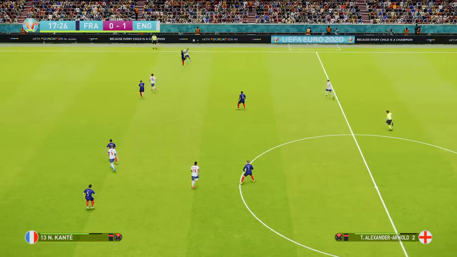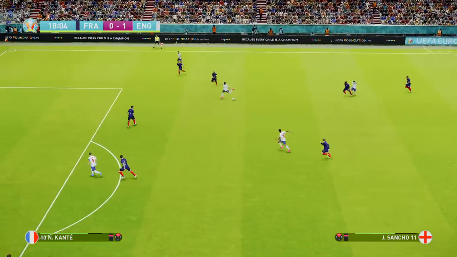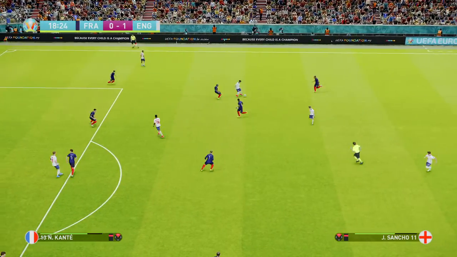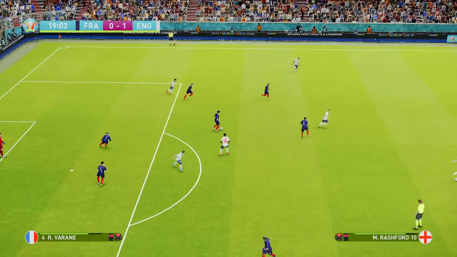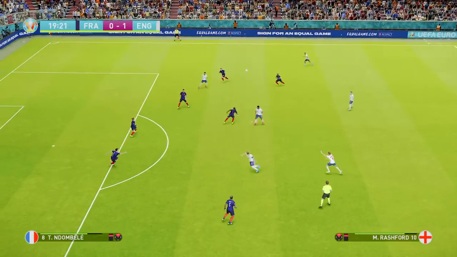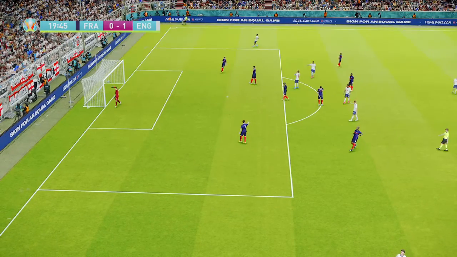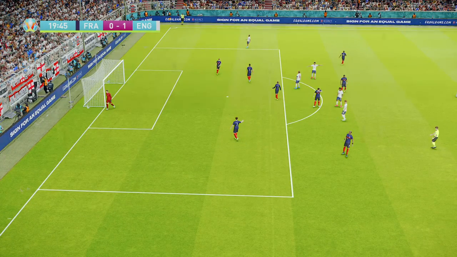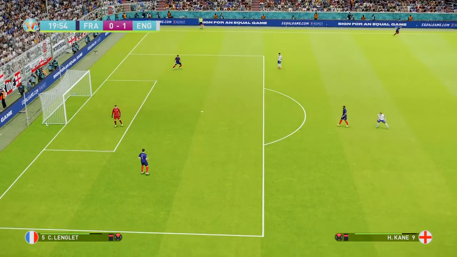Stones with a floated long ball again. Alexander-Arnold won the header, and now here's Jadon Sancho. His initial attempt is blocked. Here's Marcus Rashford. Oh, and that was a careless pass. Can Rashford get it to Kane? Kane tries one again on the volley. Some good attacks from England early on. That goal to go with it.